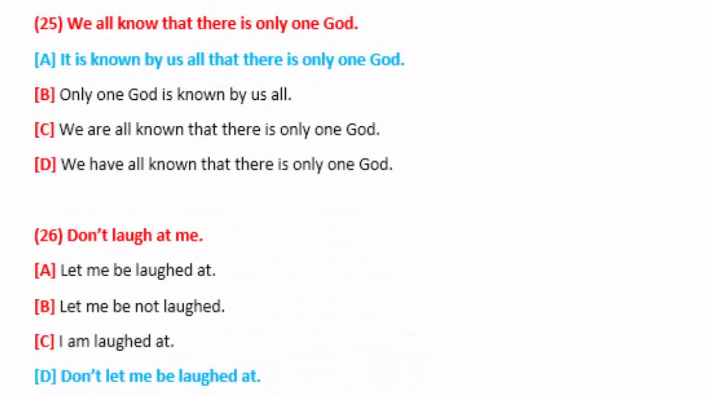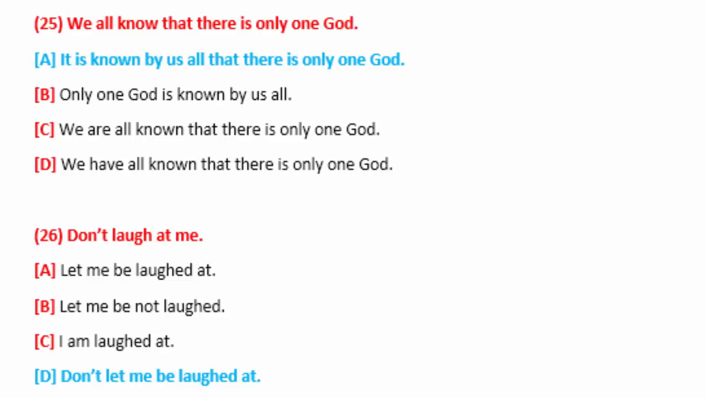Sentence number 25. We all know that there is only one God. In this, there is only one God is a stative sentence, and a stative sentence cannot be converted into passive voice. So we go to the first part of the sentence. We all know that, this can be converted into passive voice. We all know that is present simple. It is known by us all that there is only one God. So option A is correct.